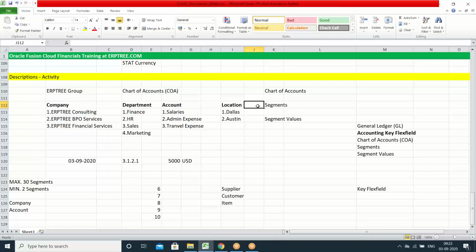When you are creating the transaction in the GL application, supplier details are not required. When you are creating the transaction in the inventory application, supplier details are not required. When you are creating the transaction in the HCM application, supplier details are not required. So in many applications, supplier details are not required. That supplier information is specific to payables, or you can say specific to purchasing and payables.